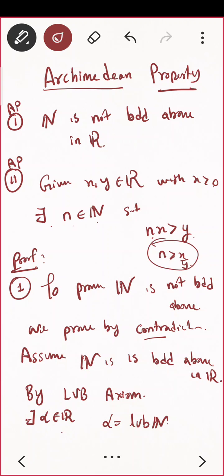Just remember this thing: if you are given any real number, you'll have a natural number which is bigger than that. That's it. This is what we are going to use in your unit 2, unit 3, everywhere.